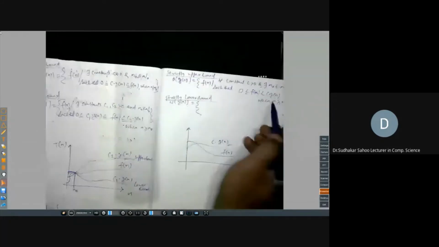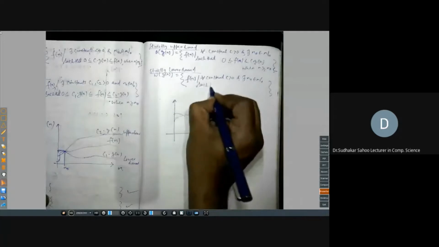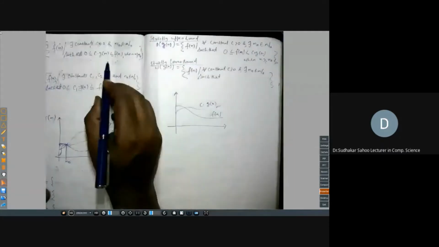If you know the definition of big omega, you can immediately write it with this simple modification. Can anyone tell? I am not drawing that f of n such that for all constant c greater than 0 there exists n0 belonging to N such that, okay, what is the condition? So what is the condition?